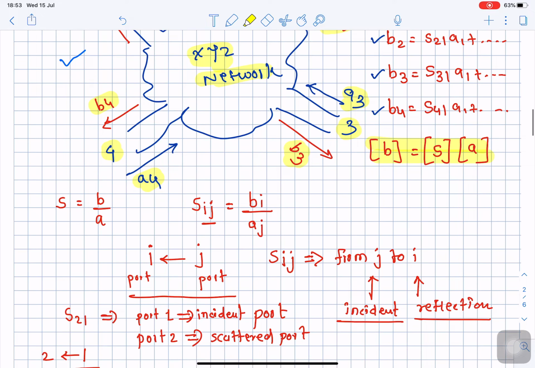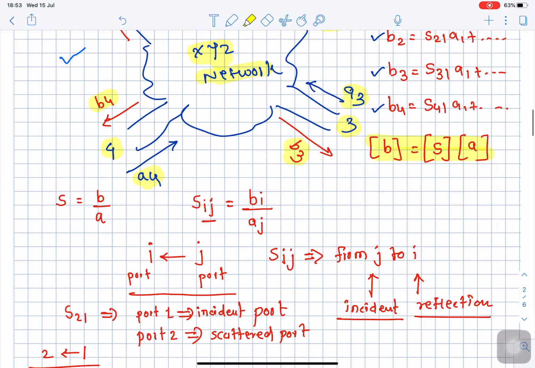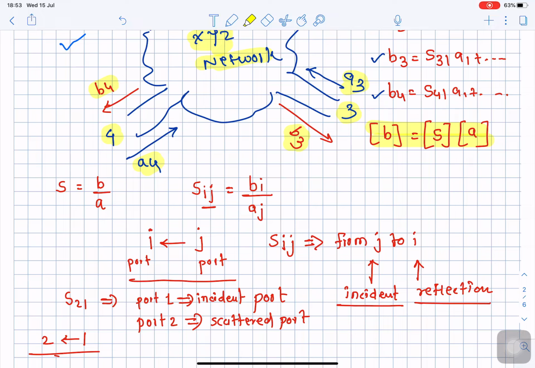The representation, the terminology of scattering parameters. As we discussed already, in general the scattering parameter is indicated as a ratio of B divided by A. Now please remember again, what is B? B is the reflected wave, divided by A, the incident wave. So this should be known to you.